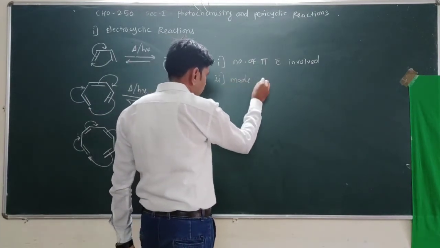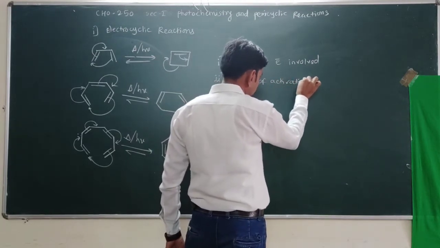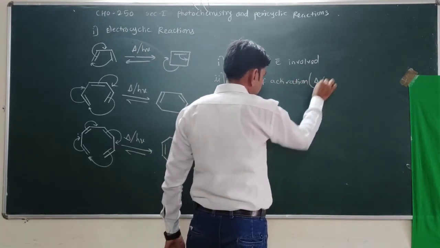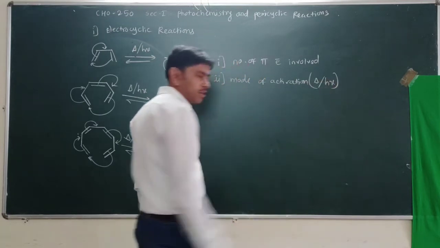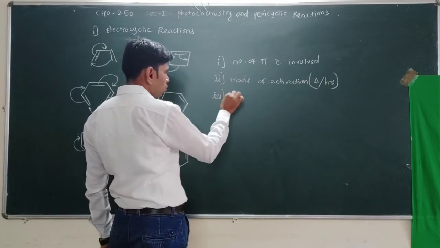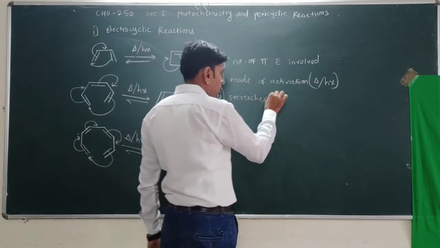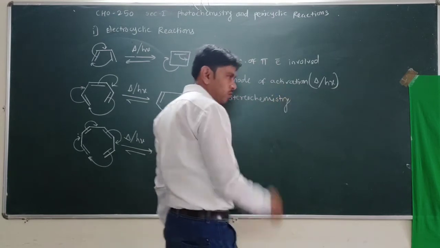It may be thermal mode of activation or photochemical activation of the reaction. And third, the stereochemistry of the product obtained.